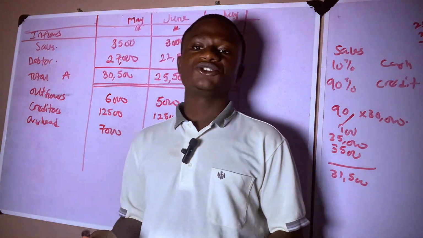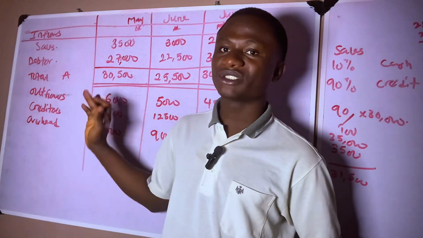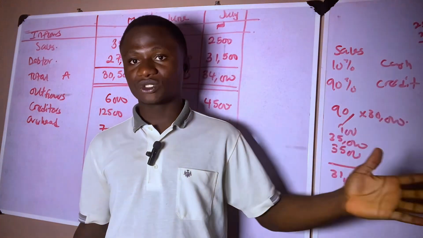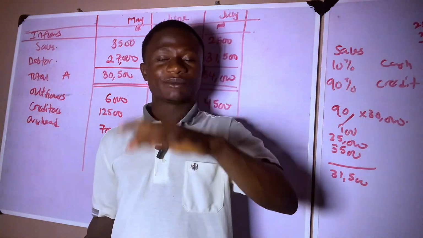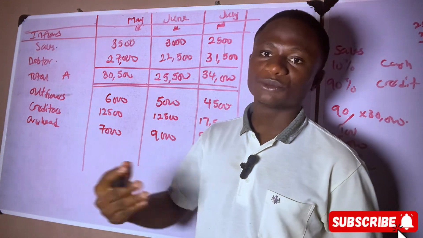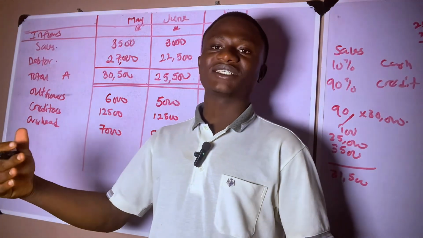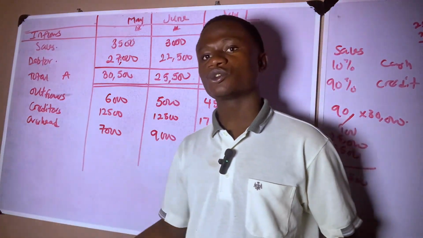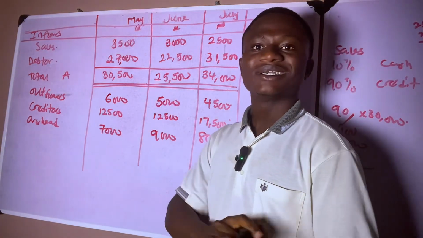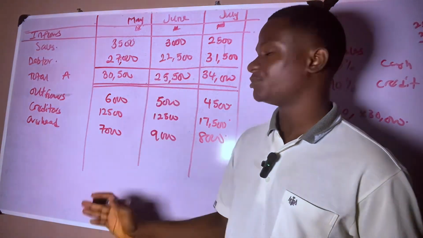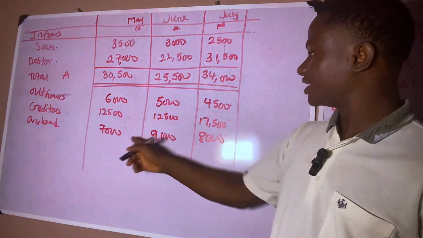Now, one thing you need to know is that depreciation is not a cash budgeting item. In fact, when you are preparing a cash flow statement, IAS 7, you don't include depreciation. Why? Because depreciation does not involve actual movement of cash. It is a non-cash item. So it will not reflect anytime you are preparing cash budgeting, cash flow, anything. So we were told that in this amount, don't forget that everything is in million.